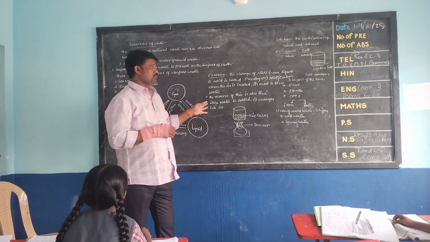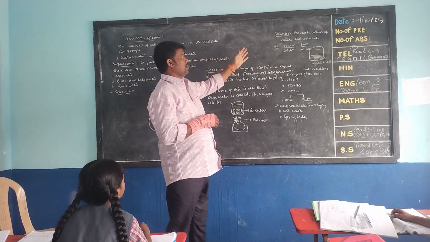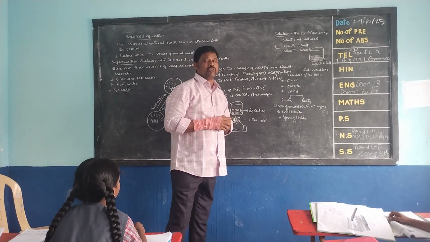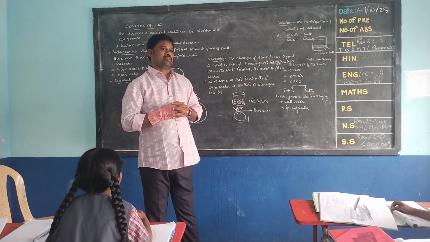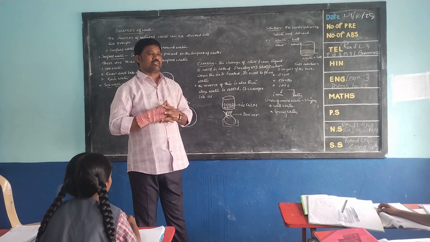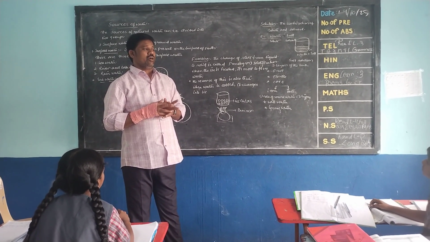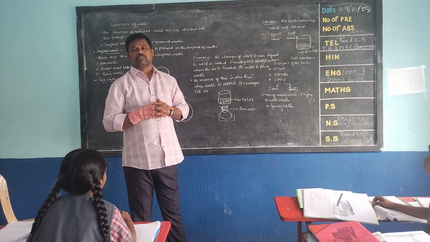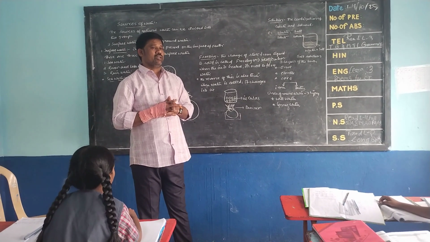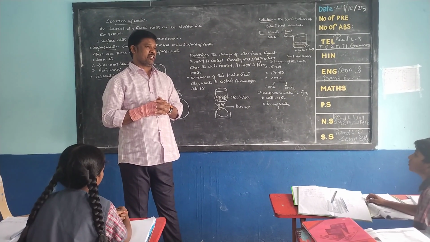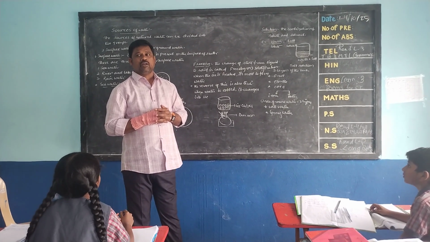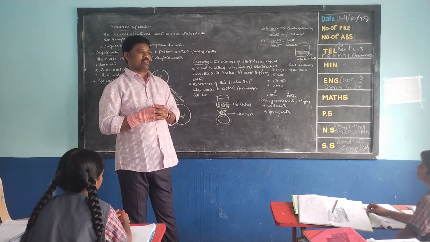The second topic is solution. What is the meaning of solution? The combination of solute and solvent. For example, take water and salt. Both are mixed very well. After some time, both are dissolved completely. We form a solution that is called the salt solution.